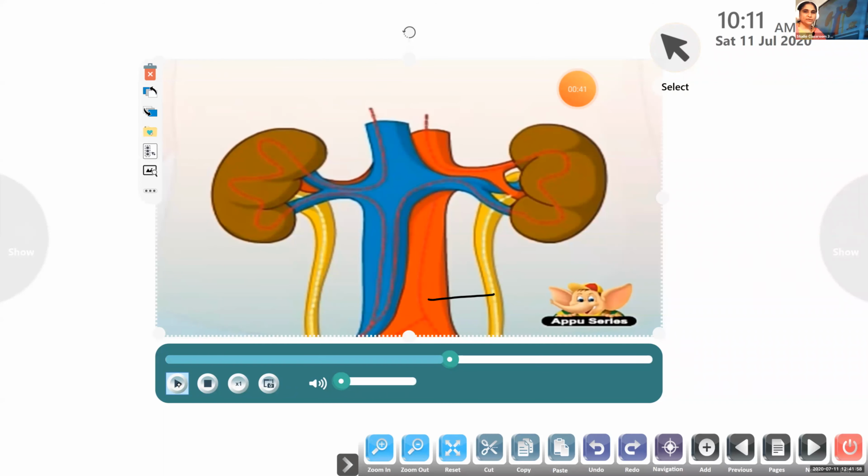Sometimes your network connection will be slow. Please wait. I hope you understood the portion, right?